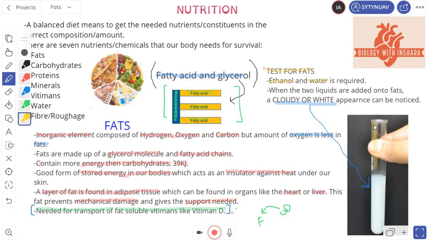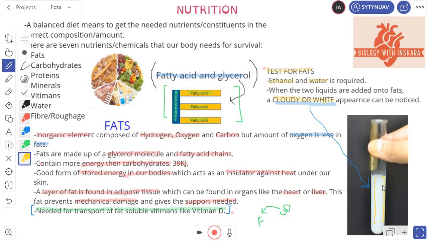So after having poured ethanol and water onto your fats in the test tube, which is right here, the section that I'm coloring with yellow, a cloudy, which I'm underlining right now, or white appearance can be noticed. Now if you want to know where that white appearance is, here it is. This white cloudy appearance can be seen here, the one that I am drawing on right now with my pen. This indicates that there is fat present in this particular food. You may have to provide it with some heat to speed up the reaction. Nonetheless, the reaction shows that there is fat present in the food that you are testing.